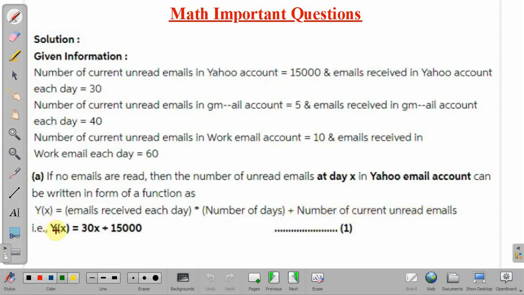Therefore, y(x) will be, see, 30 is the rate of receiving new emails each day, so it will be 30x, and current unread emails are 15,000, so y(x) = 30x + 15,000. So this is the function y(x).